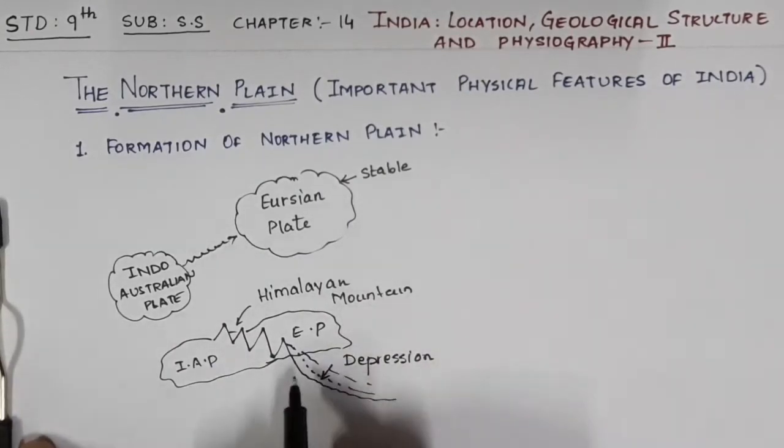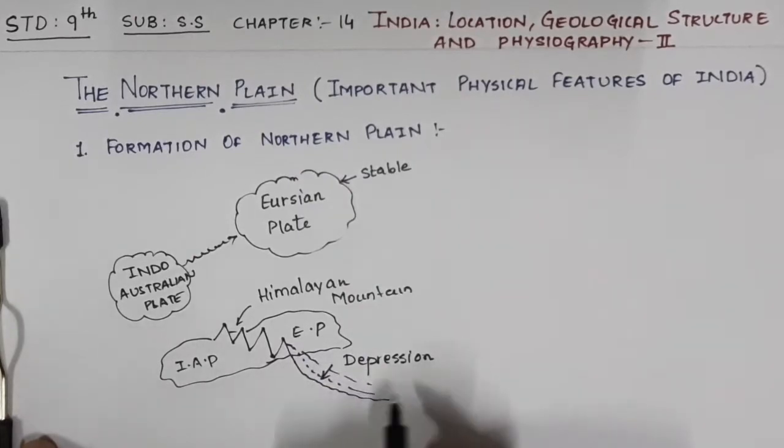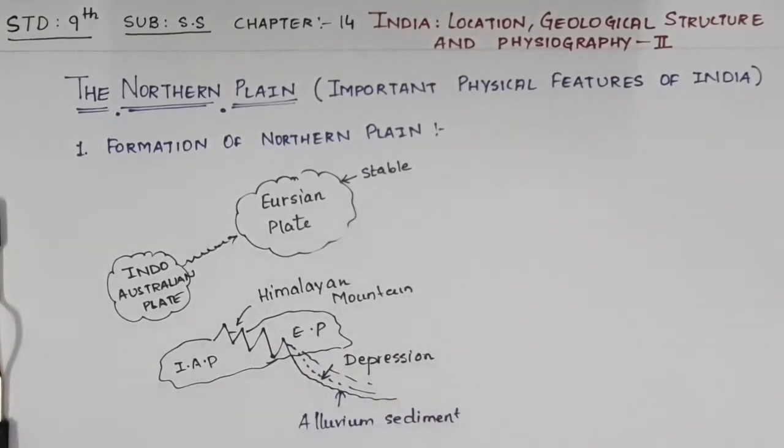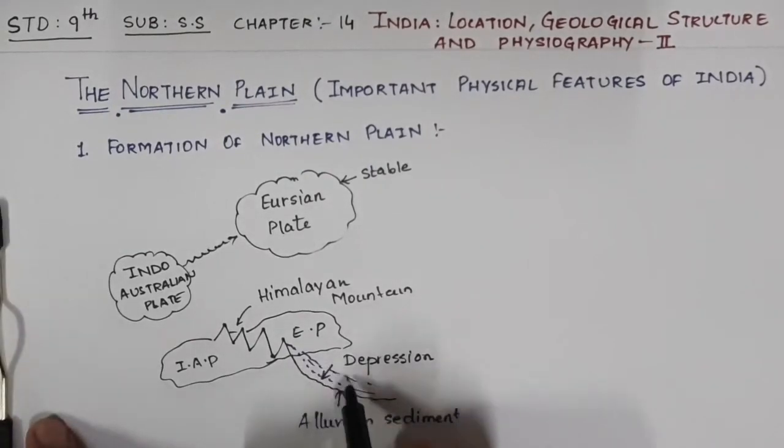and what happened when the rivers were flowing? They bring the alluvium sediments. Sediments are nothing but the matter which settles down to the bottom of a liquid. So when the river was flowing, slowly and gradually this depression got filled up by the alluvium sediments.